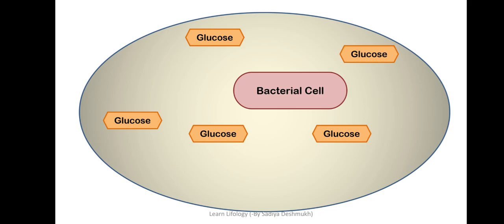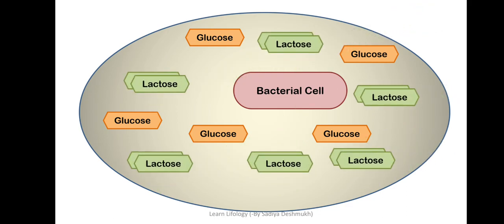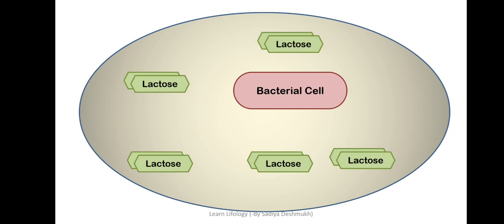Now for example, your media is provided with lactose along with the glucose. Now what will happen? Will the bacterial cell utilize glucose or lactose? They will utilize glucose only, because this is a simple form. As humans are interested in things which require less effort, similarly the bacteria are also interested in things which require less effort, and metabolism of glucose will require less effort. Okay, so then suppose the glucose is not present in the system, then what? Then bacteria have to utilize the lactose sugar.